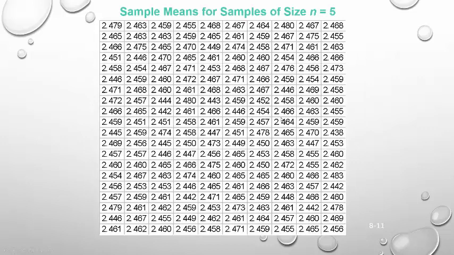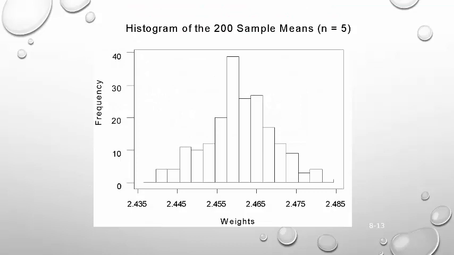So then next, suppose I took these 200 averages, and we learned how to show it as a histogram, like we want to summarize this data. Well, the next slide shows that.